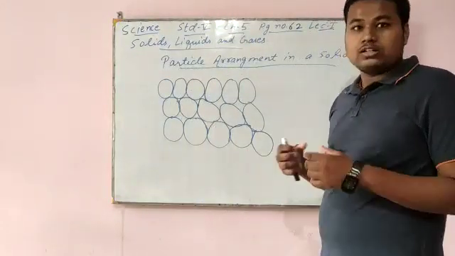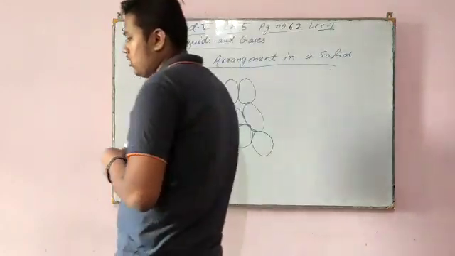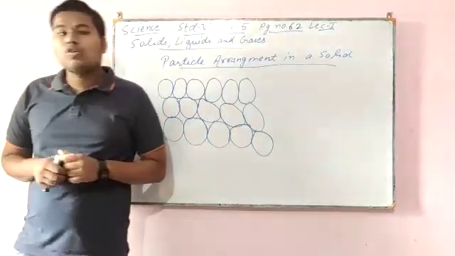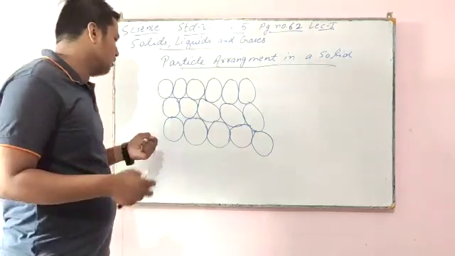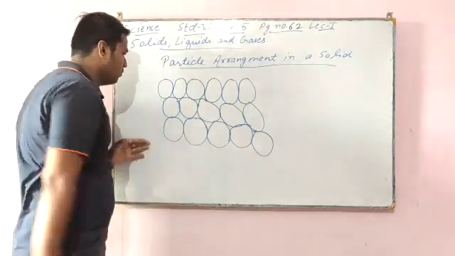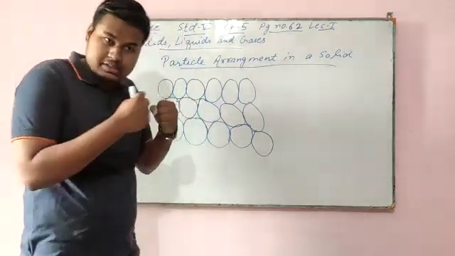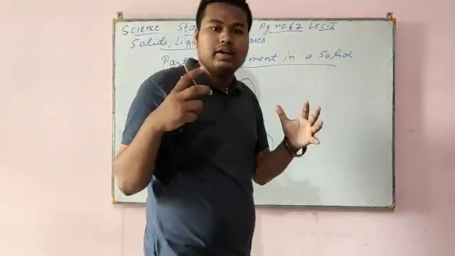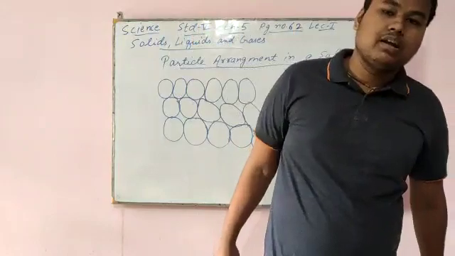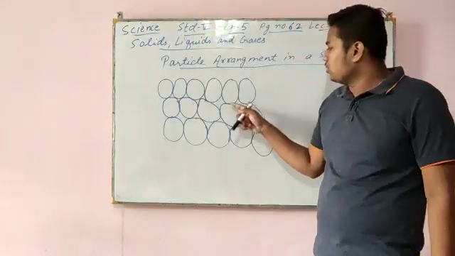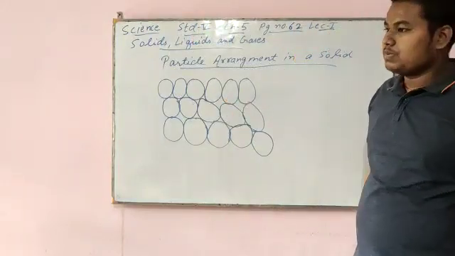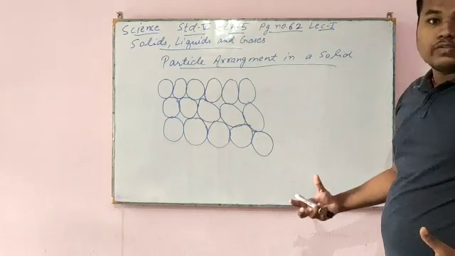Solid particles cannot move away from each other. This particle will not move. There is bonding between particles, because of the less interparticle space and very high interparticle forces of attraction.